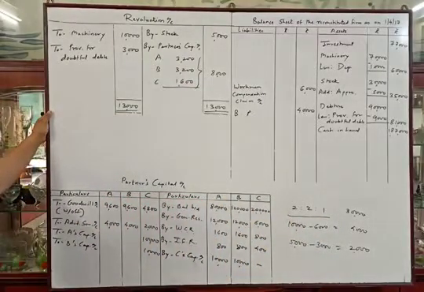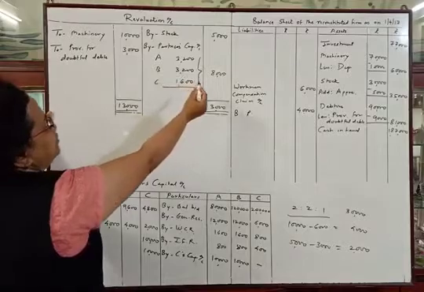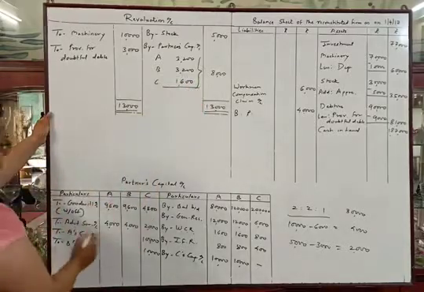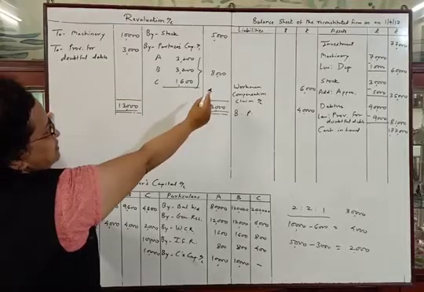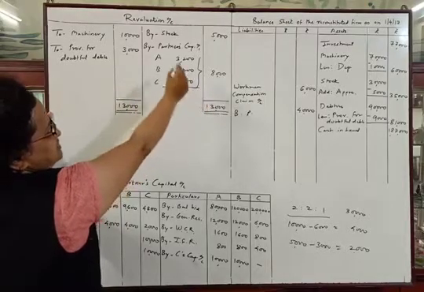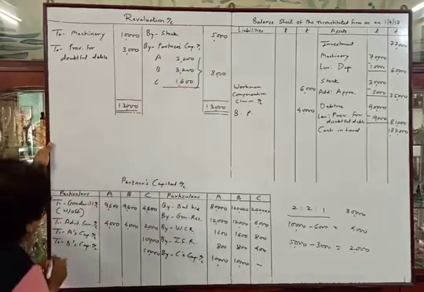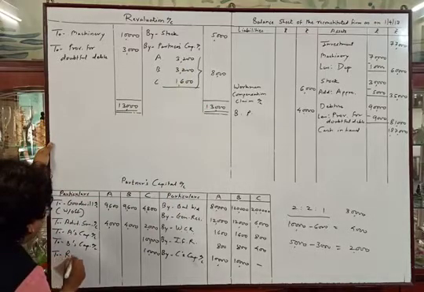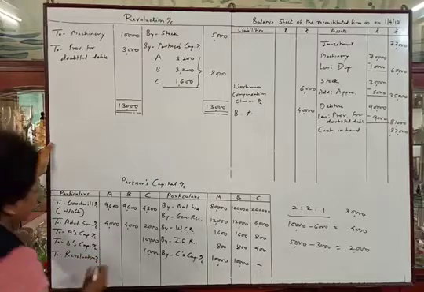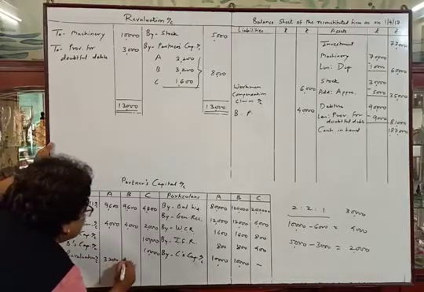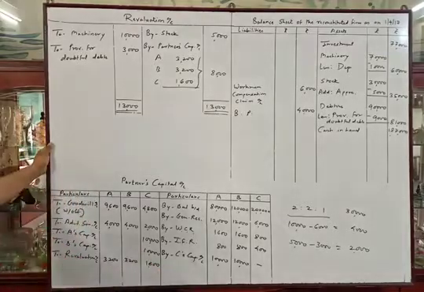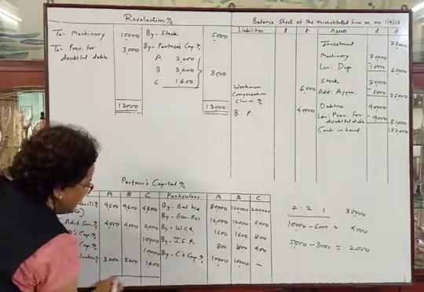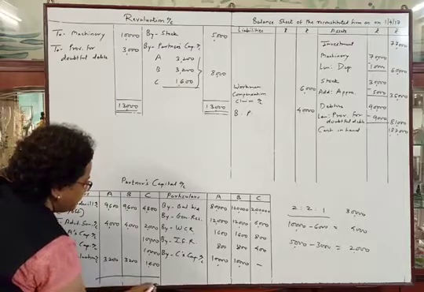8,000 is distributed. Now we will transfer this amount to the capital accounts' debit side. Revaluation account: the difference is 8,000, which is distributed between the partners. So the second posting will be to the revaluation account: 3,200, 3,200 and 1,600. Now we will tally the partners' capital accounts.